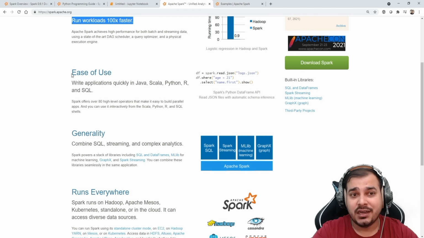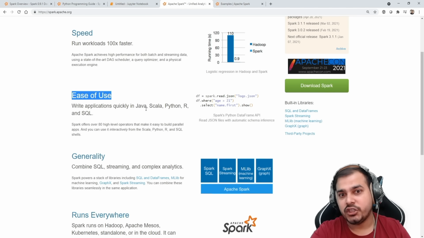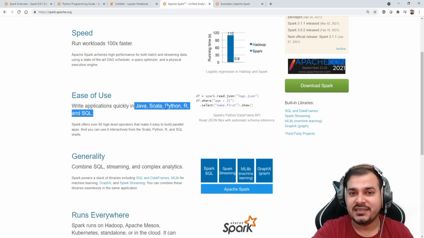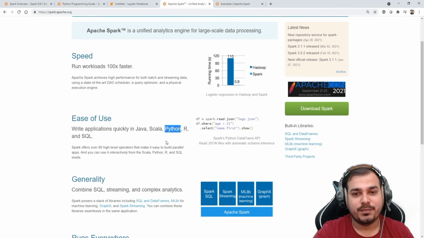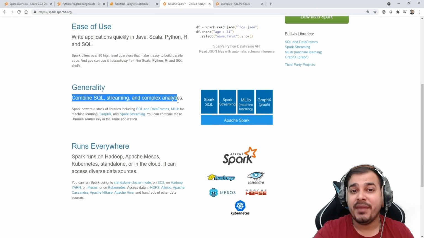Another advantage is ease of use. You can write applications quickly in Java, Scala, Python or R. As I said, we'll be focusing on Python, where we'll be using a library called PySpark. Then you can also combine SQL, streaming and complex analytics.